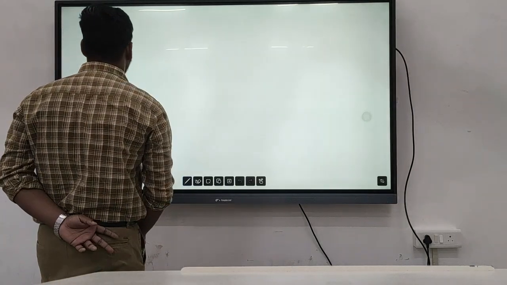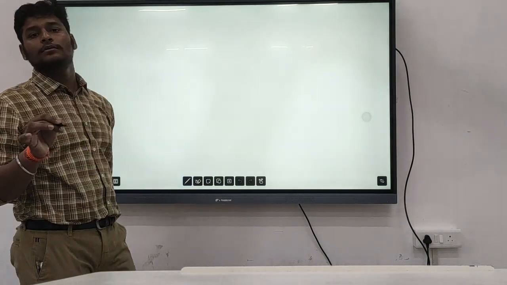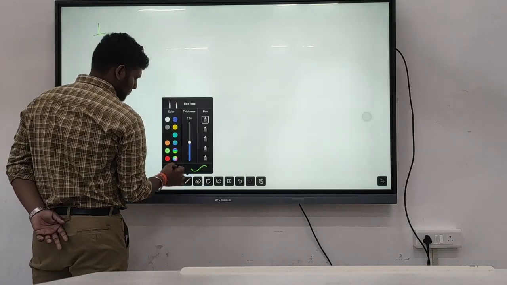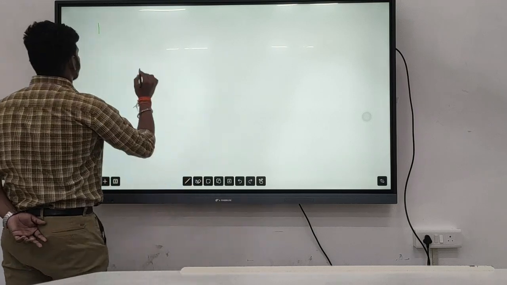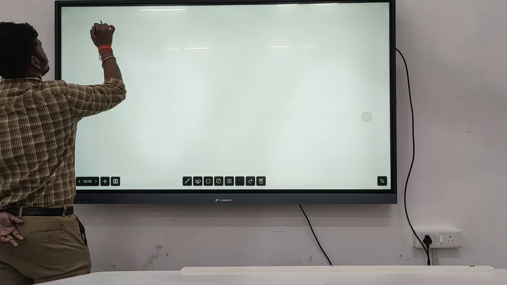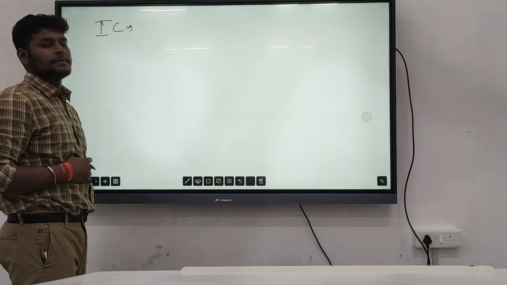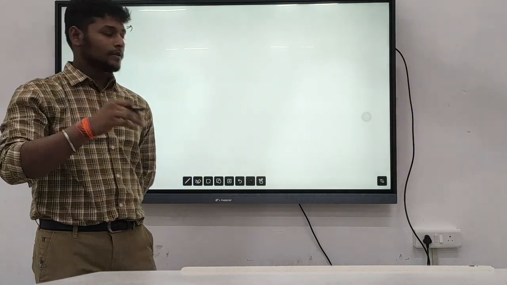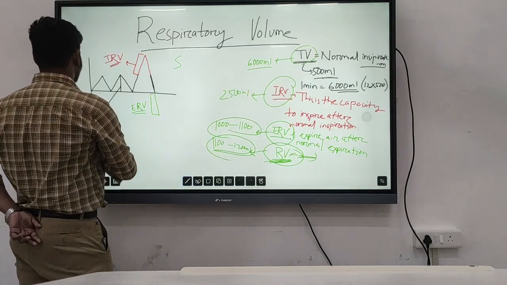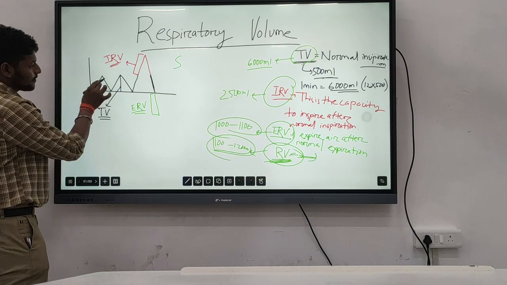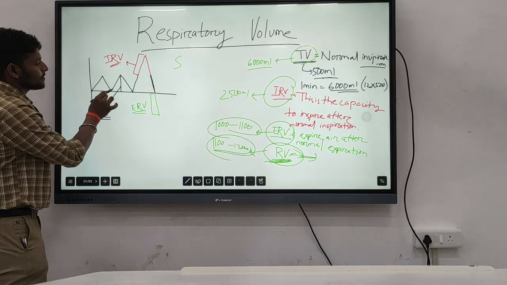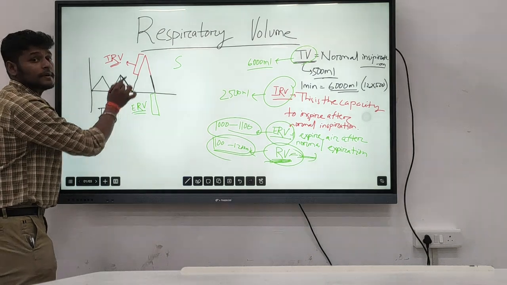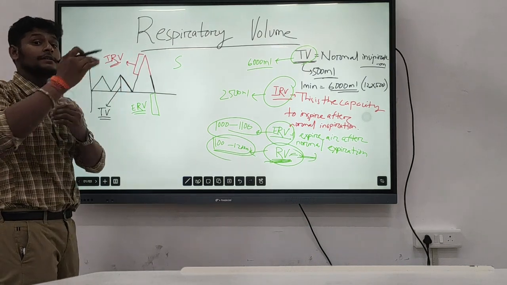After that we will learn about the inspiratory capacity. What is inspiratory capacity? After normal expiration, we will see the graph. After normal expiration, the amount of air that we can inspire is known as the inspiratory capacity of our lungs.